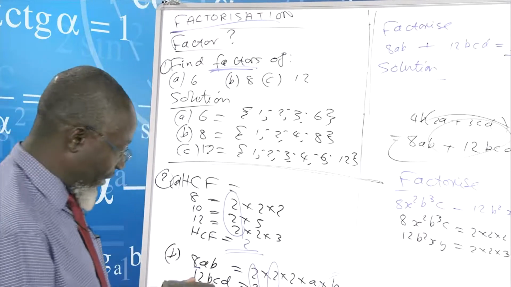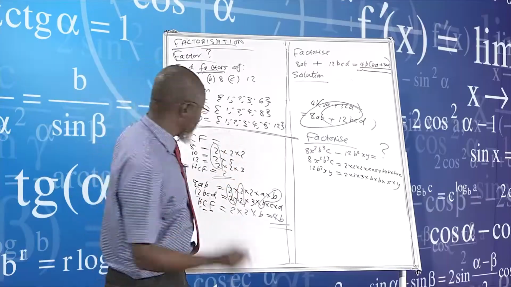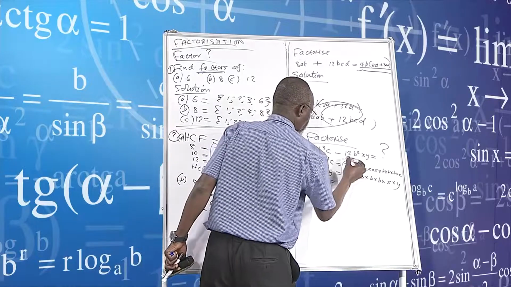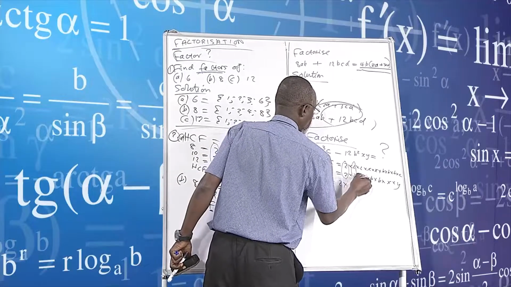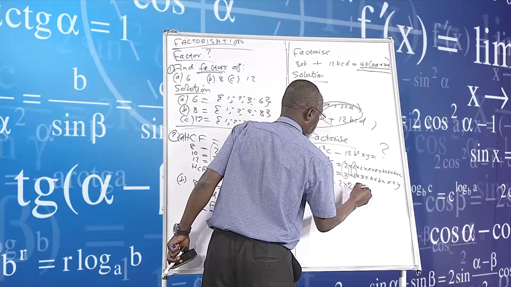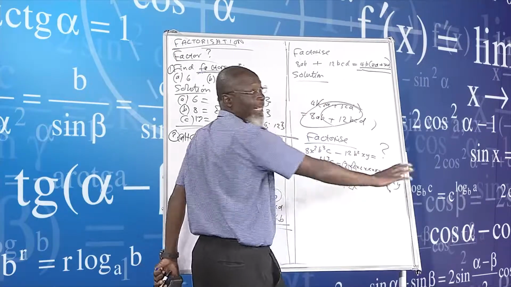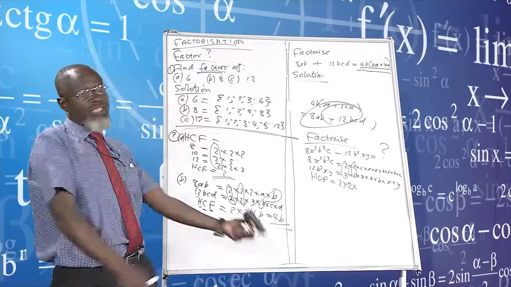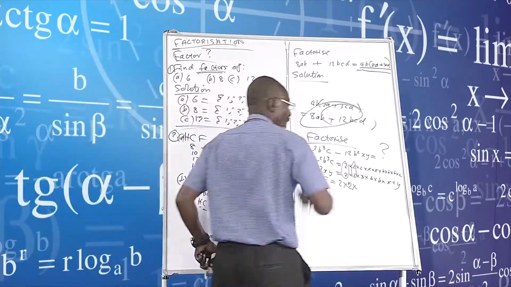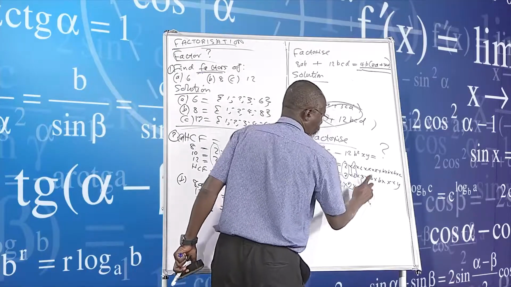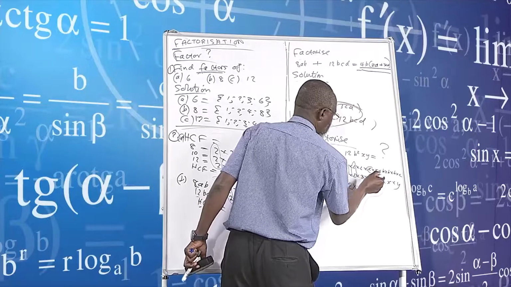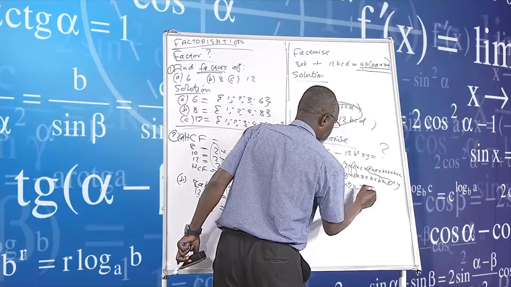I'm factorizing, so I have to find the highest common factor first. So HCF is now equal to 2 multiplied by 2, multiplied by, right, I'm now on the letters. I want to see my letters. My letters are C. I'm going to include x. So this is the x that I'm talking about, times x.